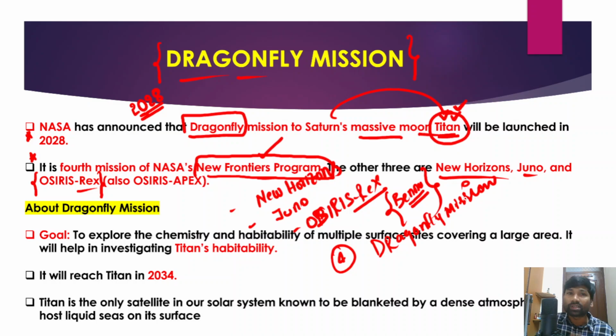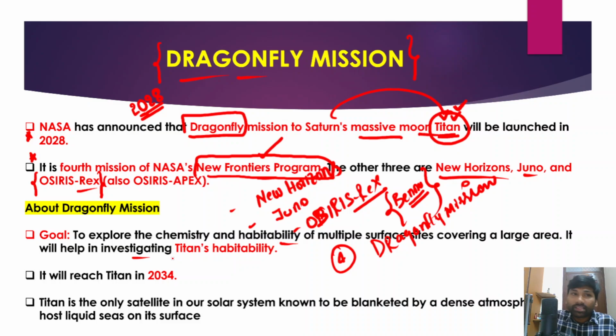And what is the goal and what is the objective of this Dragonfly mission by NASA? So this mission plans to explore the chemistry and habitability of multiple surface sites covering a large area. And in fact, it will also help investigating Titan's habitability. Now, as I have already told you, scientists believe that Titan has conditions suitable for life, and that is the reason for increased interest on Titan. Therefore, because of this particular reason, NASA has been sending this Dragonfly mission to Saturn's moon Titan,